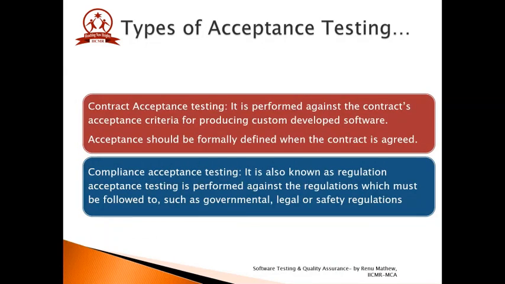Contract acceptance testing is performed against the contract's acceptance criteria for producing custom developed software. Acceptance should be formally defined when the contract is agreed. Compliance acceptance testing, also known as regulation acceptance testing, is performed against the regulations which must be followed, such as government or legal or safety regulations.